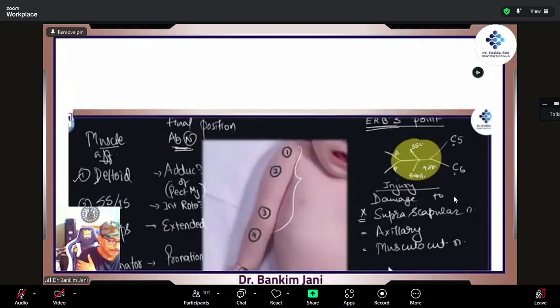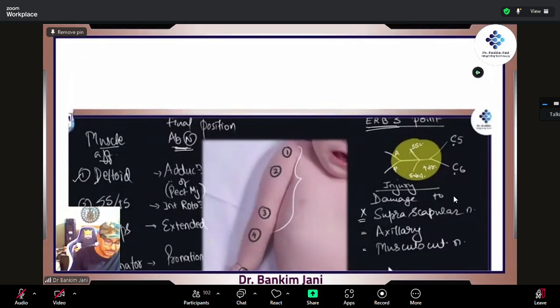Then supraspinatus and infraspinatus are affected. They were going for the external rotation, but because the nerve supply from above is damaged, they are not working. So internal rotators will take over. Now the position of the hand is adduction, internally rotated. These two done.